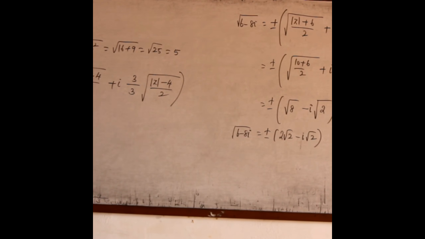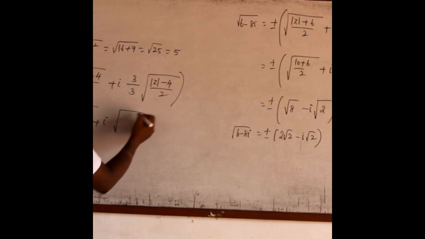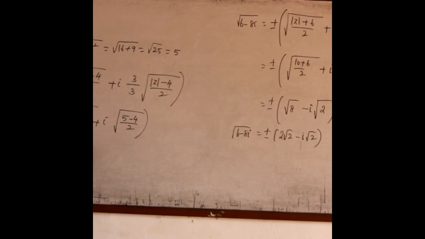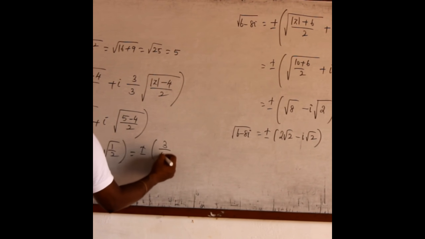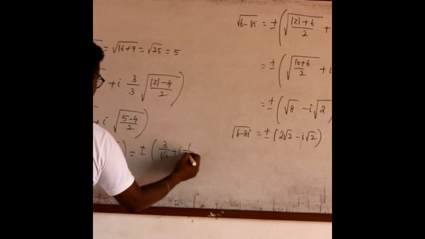It is plus or minus root of (modulus of z is 5, plus 4) by 2 plus i into, this is 1, so we can leave it, root of (5 minus 4) by 2. It is plus or minus root of 9 by 2 plus i into root of 1 by 2. You can leave it as it is, or plus or minus 3 by root 2 plus i into 1 by root 2.